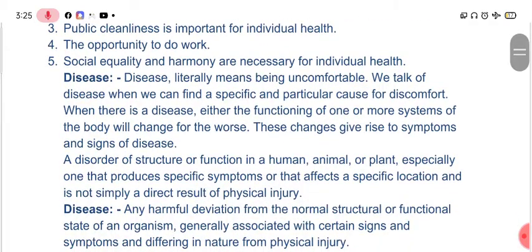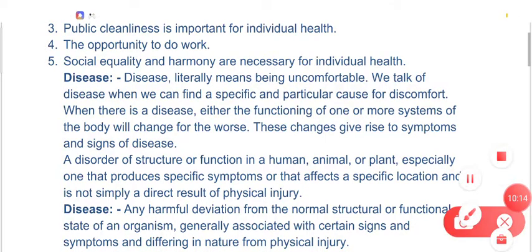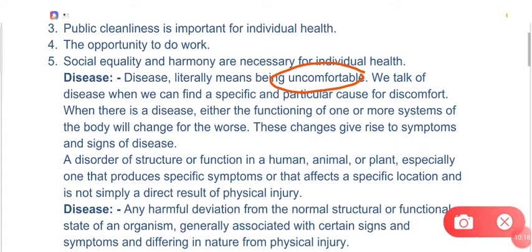Okay, so now let's talk about what is disease. Dear students, disease generally is used when someone is in some discomfort. So when there is certain discomfort, we generally relate the term disease. However, only being in discomfort is not the definition of the disease.